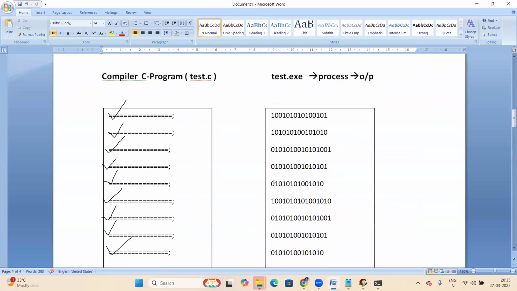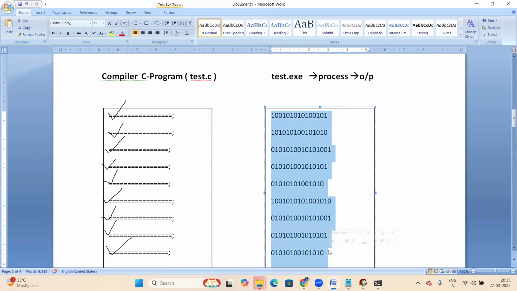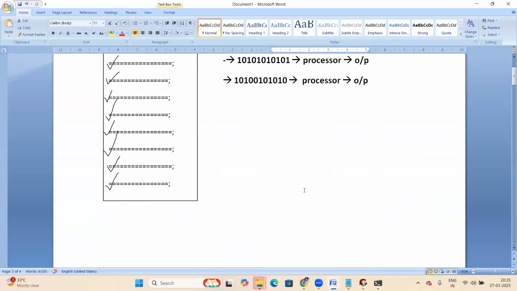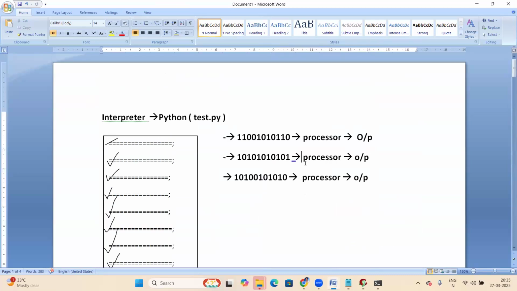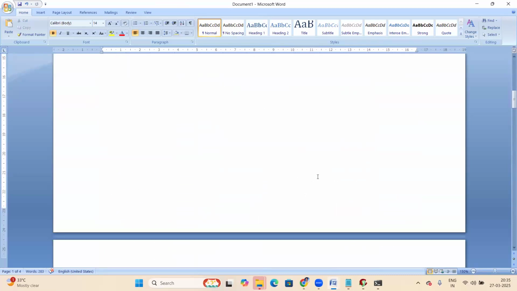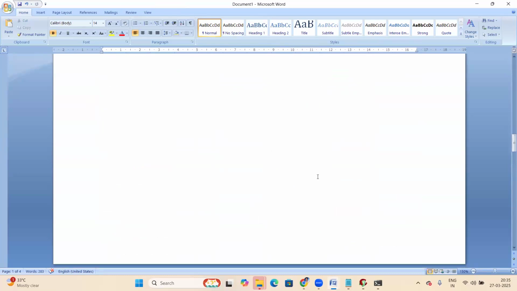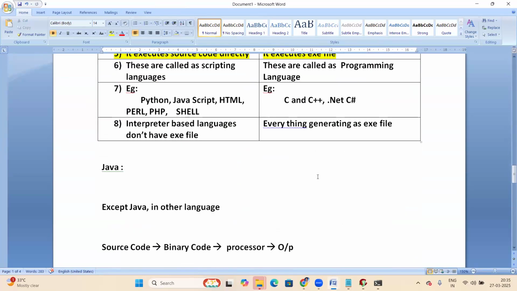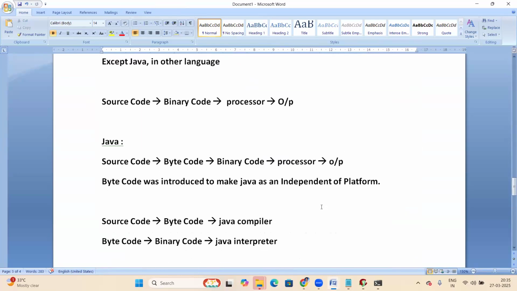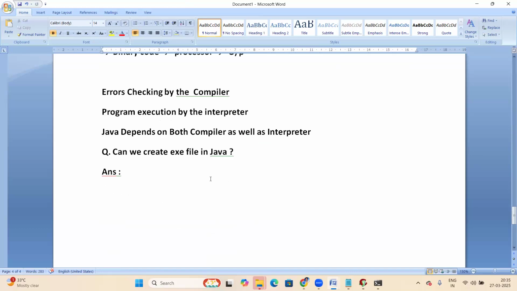But in the case of a compiler, what happens? The whole code is converted into binary and written to one file. Here, a second file will not be generated line by line. Java is also the same, so only a .class file. It won't generate an exe file. So Java doesn't have the exe file concept. Can we create an exe file in Java? The answer is no.